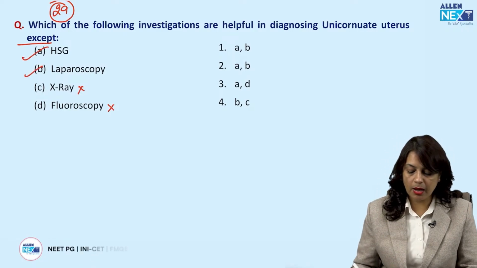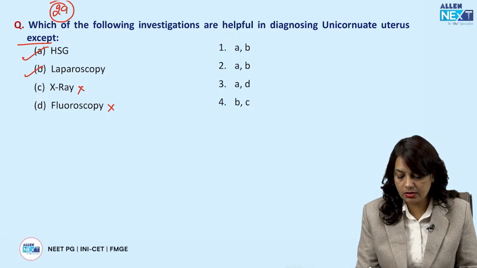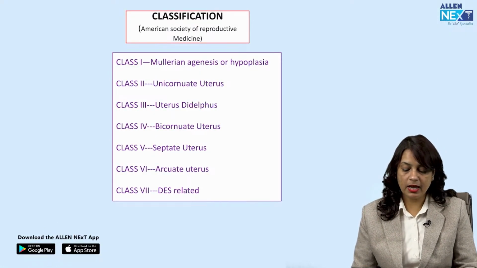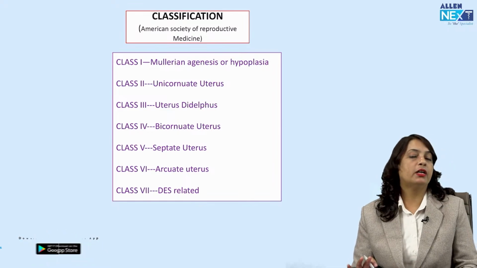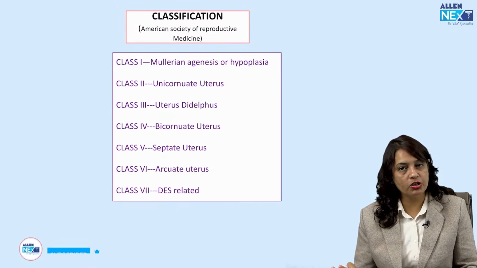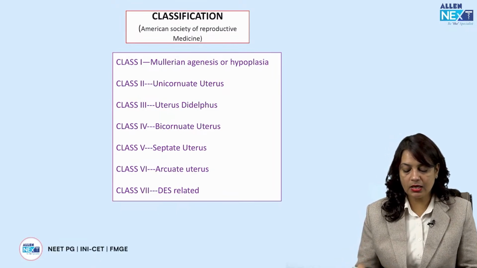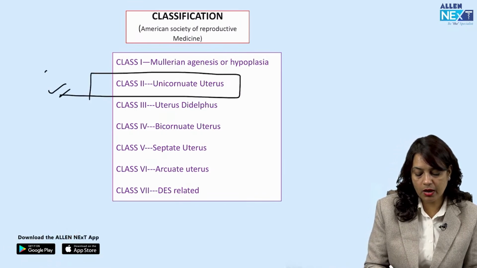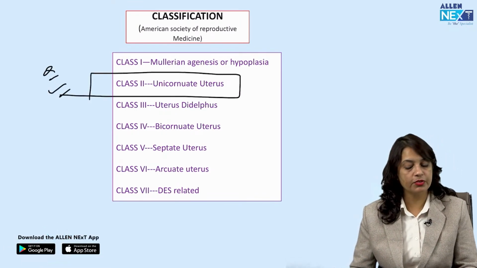So HSG and laparoscopy are the correct answers. Now, one more thing, I have added this slide. You have to remember the types of uterine anomalies according to class. So class 1 is Mullerian agenesis, where uterus is absent. Class 2 is unicornuate uterus. So presently the question is class 2, and such a question has already been asked in one of the exams.